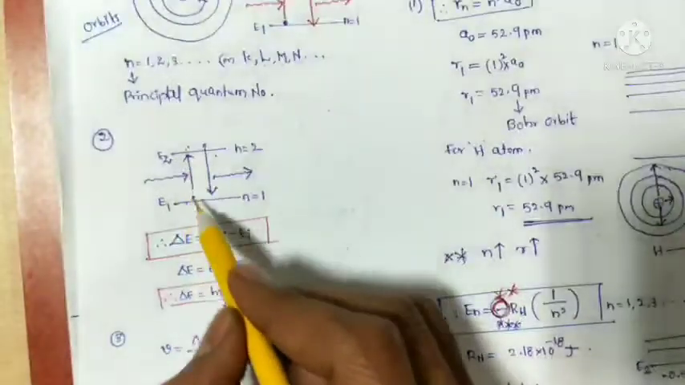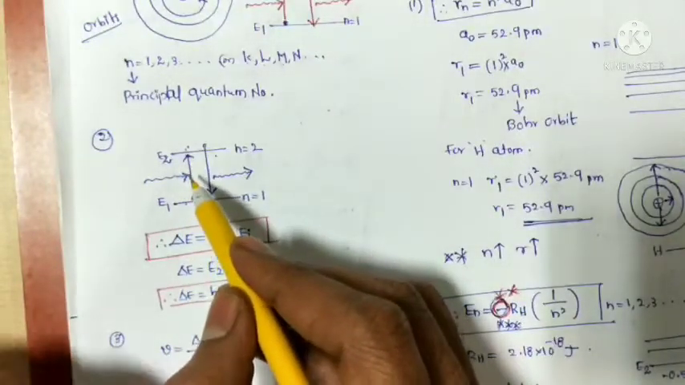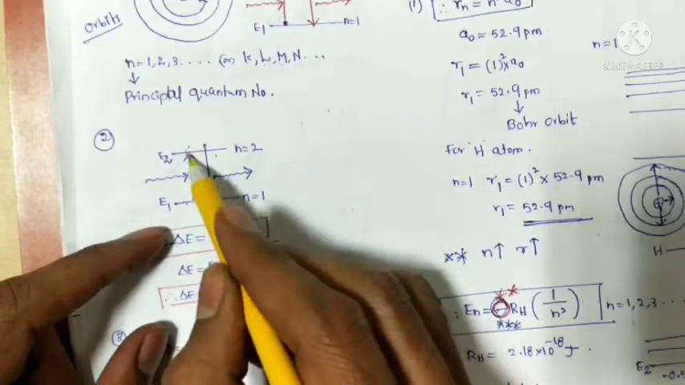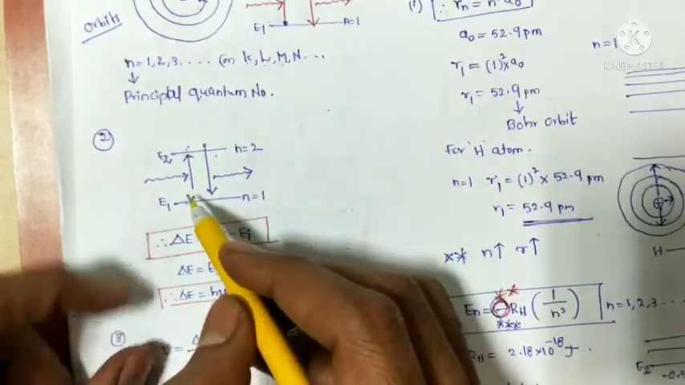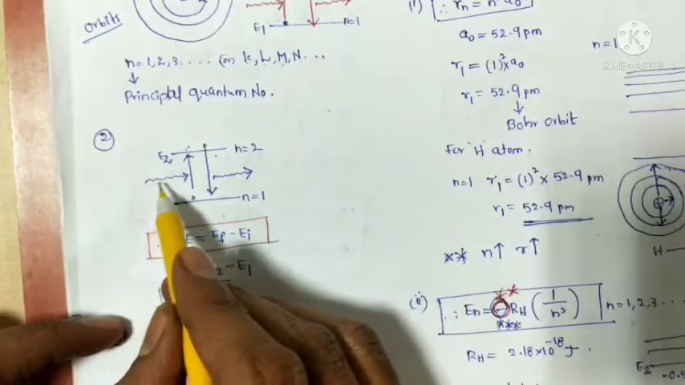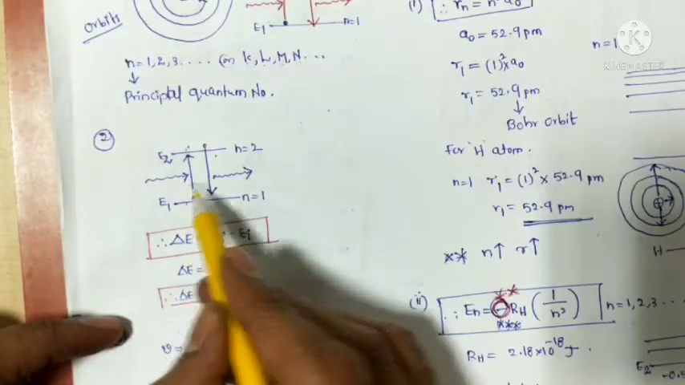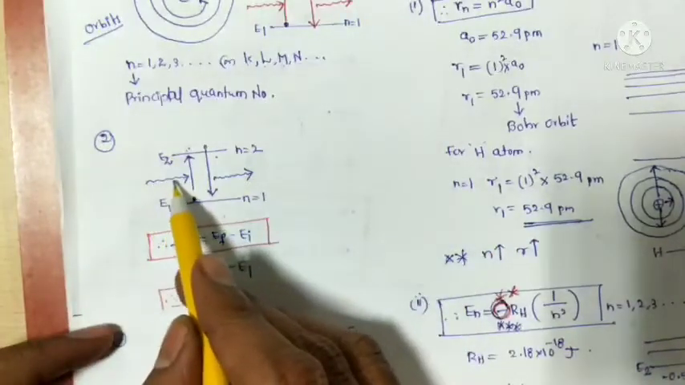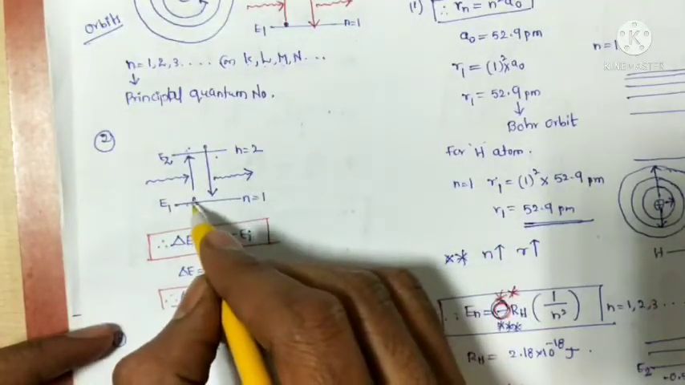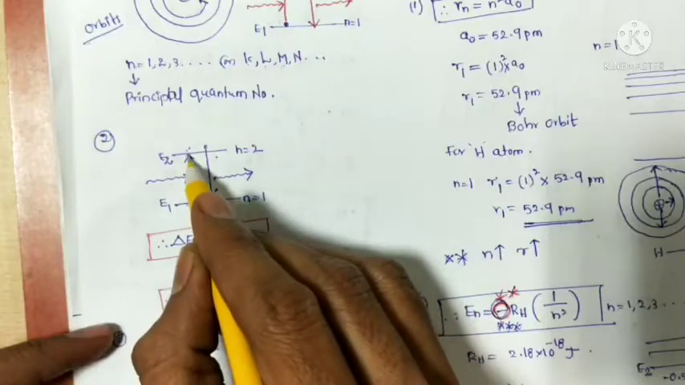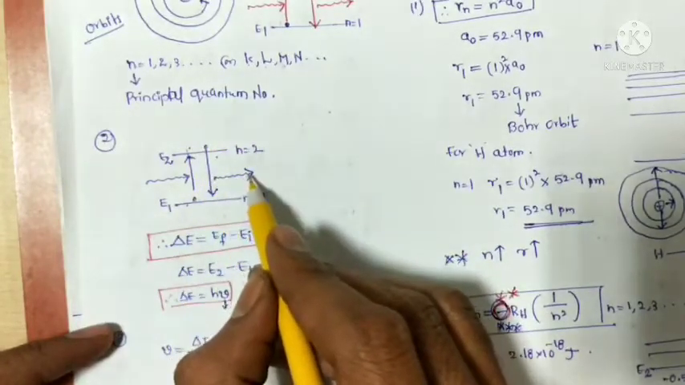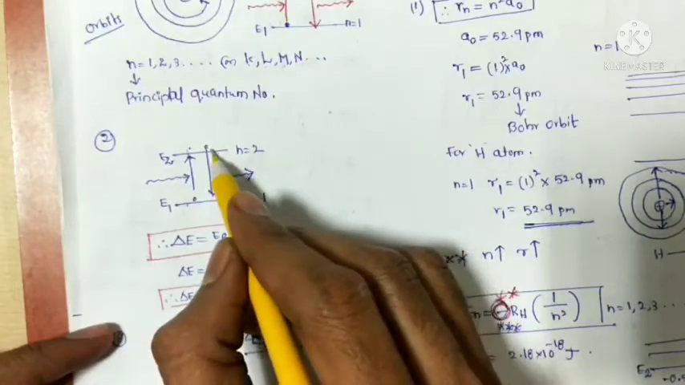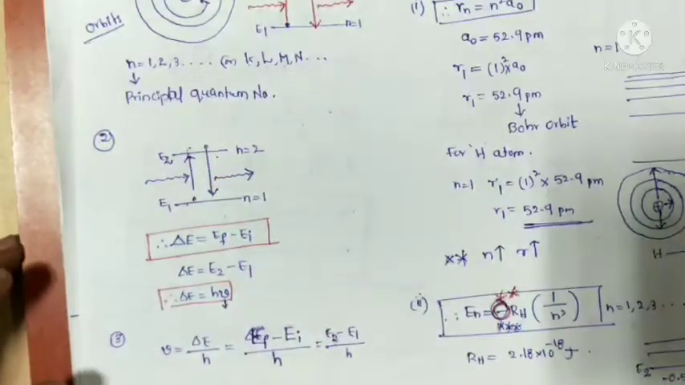But whenever electrons make a transition between the electronic energy levels, what happens? Energy will be absorbed as well as emitted. Energy absorbed is nothing but the electron moving from a lower energy level to a higher energy level. Energy released is nothing but the electron moving from a higher energy level to a lower energy level.